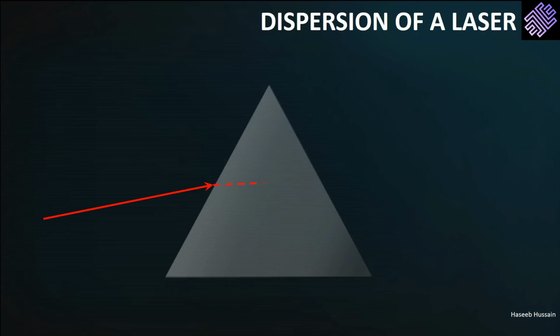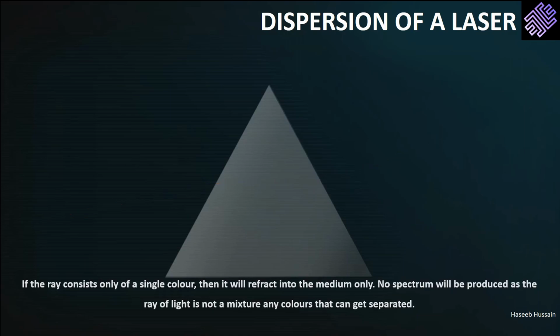So the red light will be transmitted into the glass prism, where it will slow down and then later emerge from the other side at the same speed as the incident ray. So a single ray is only refracted by the medium. No dispersion is possible as the single ray does not contain a mixture of colors.